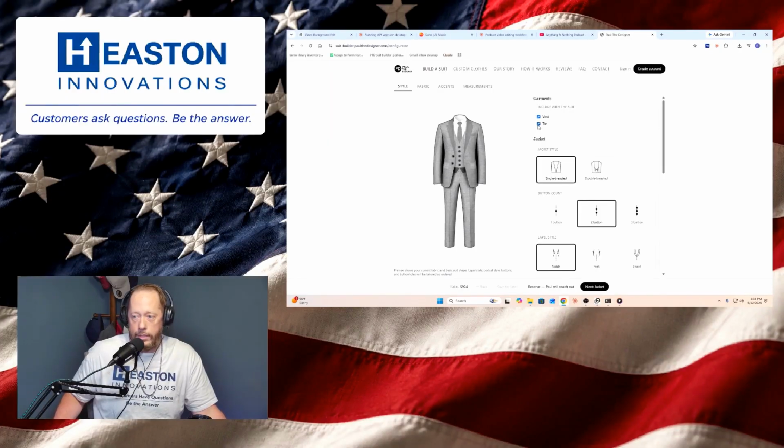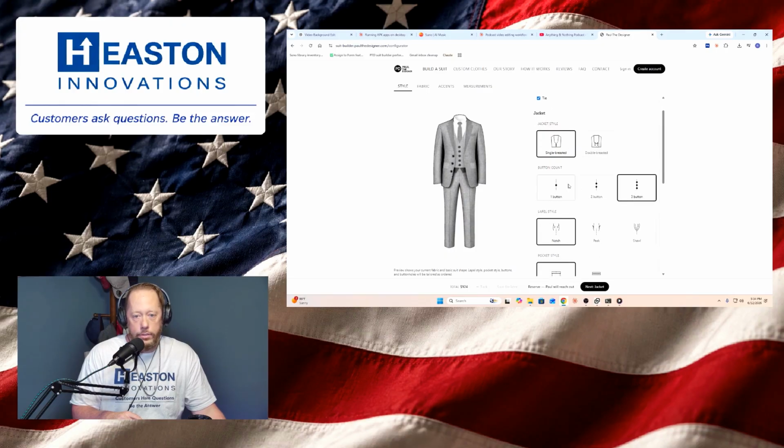Okay, well, I'll let you see this. Why not? This is a lot closer than it's been. It's still not perfect. It's still not done. It still looks rough, right? This doesn't look good at all, to be honest with you. But basically, you'll be able to edit the suit. Obviously, the button shouldn't be there. Like I said, there's bugs and kinks to work out. You should be able to select how many buttons you want on your jacket, what kind of lapel you want.